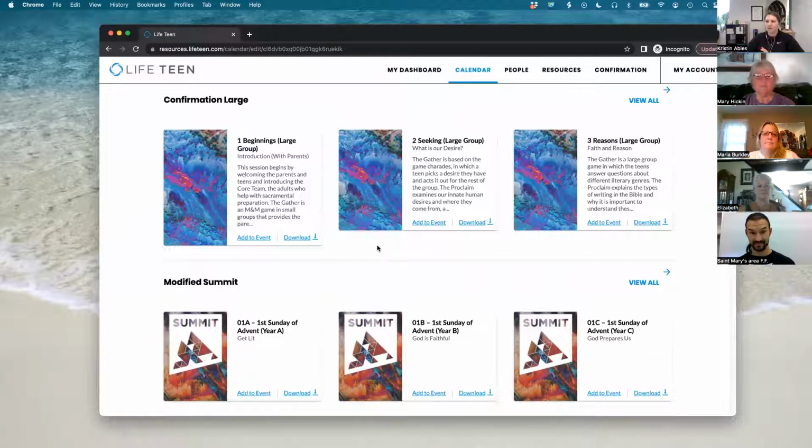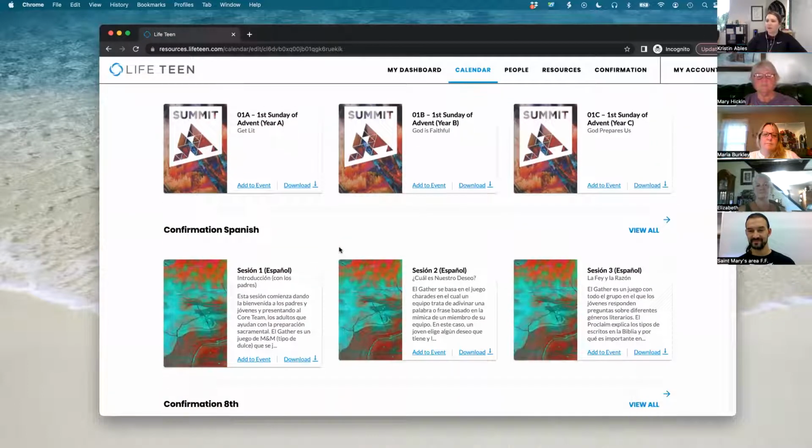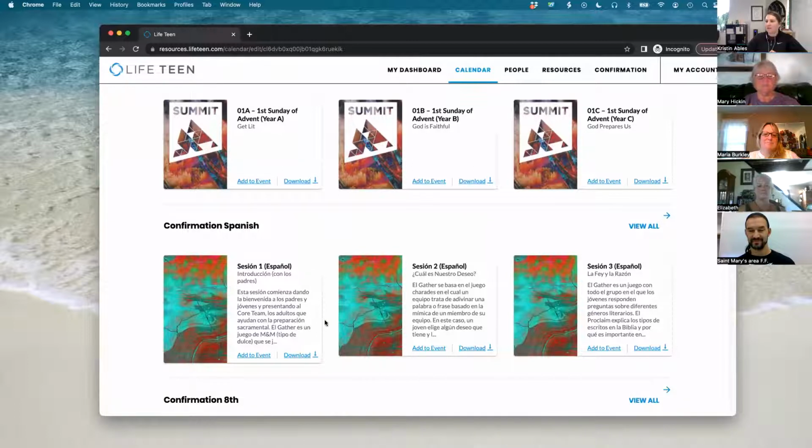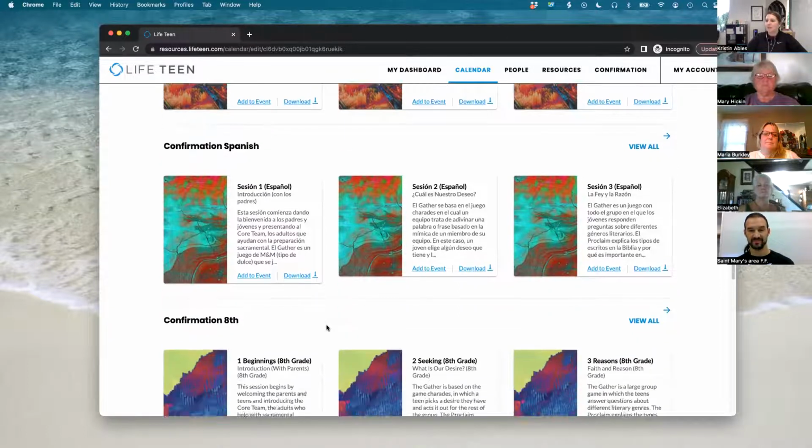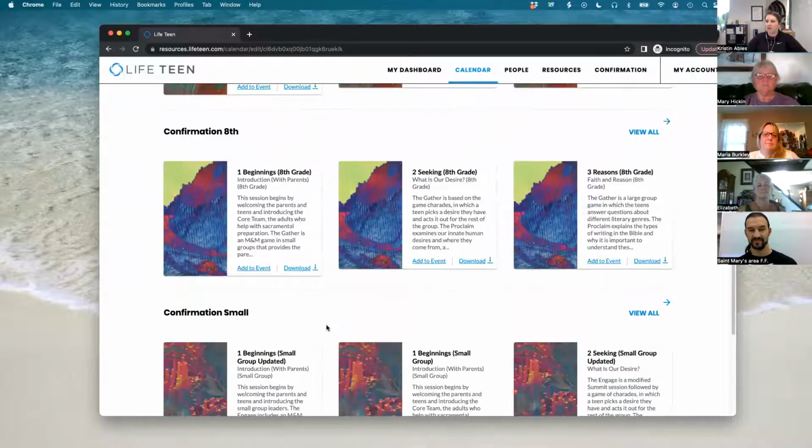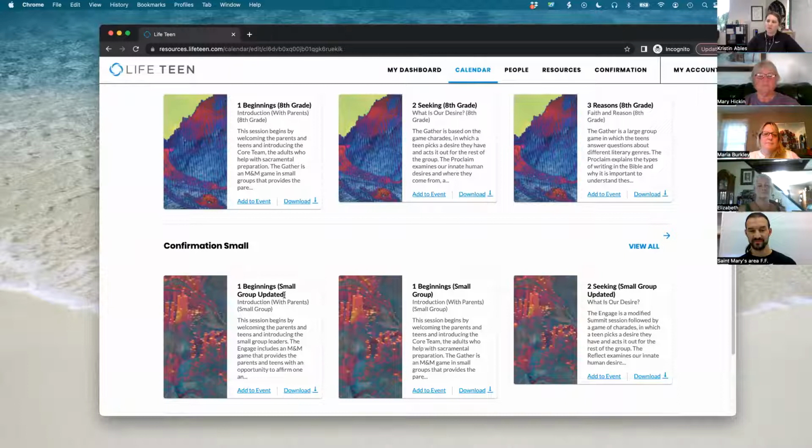We have confirmation large, which is the large group version. I would suggest doing this if you have maybe 40 or more teens coming to sessions. We have confirmation Spanish. If you have any parents who speak Spanish, this would be a really good place to find Spanish parent letters. Confirmation 8th grade, and then confirmation small, which would be up to 40 teens in your group. This would be a great version to use.